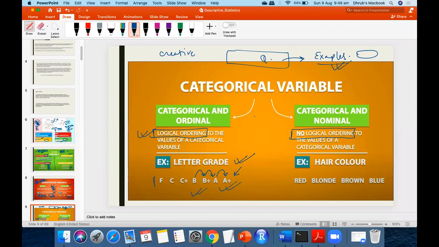But for now there can be multiple variables giving rise to this particular variable. We are not considering what constitutes that variable to become A plus. We are only seeing that A plus is better than A or B plus or B or C or anything other than that. That is how we define grade.